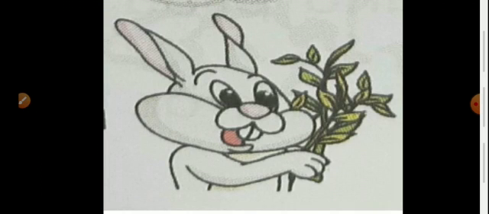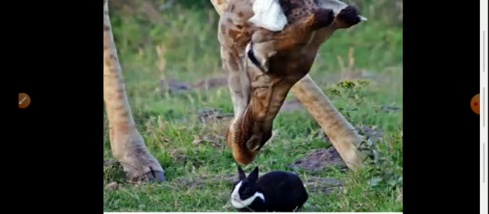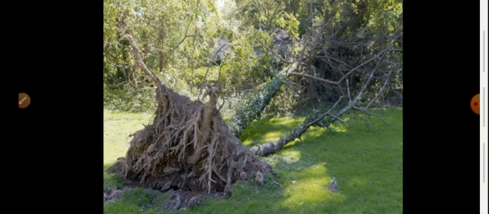Yes, listen here how that rabbit is going to fool the elephant and giraffe. Now, Ralph Rabbit went to Giraffe and told the Giraffe, I have done all the hard work uprooting the trees.